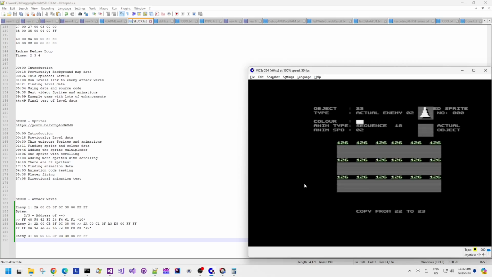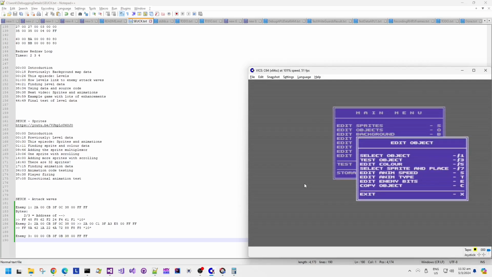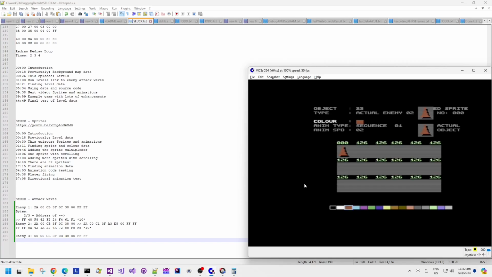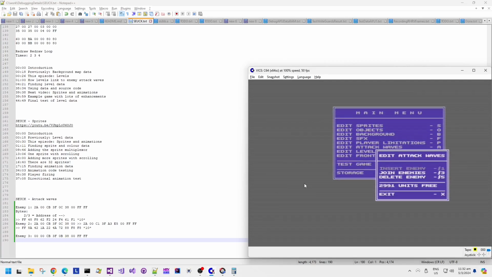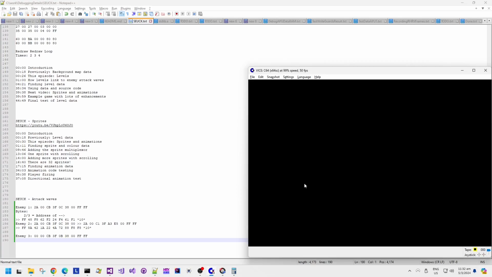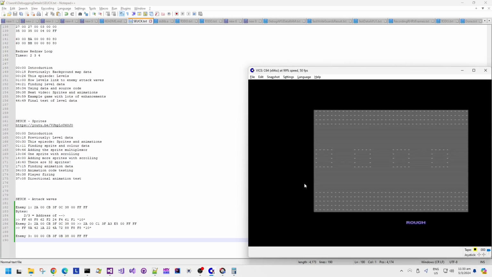Actual enemy 01. Right. Let's create actual enemy 02, by copying enemy number 1 to the enemy number 2 slot, but let's change it to red just to make it obvious. I need to add now enemy number 2, which is object 23. Let's just put that 1 pixel up.